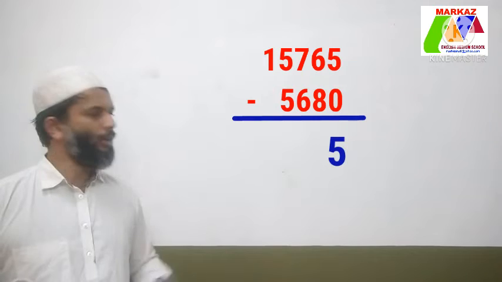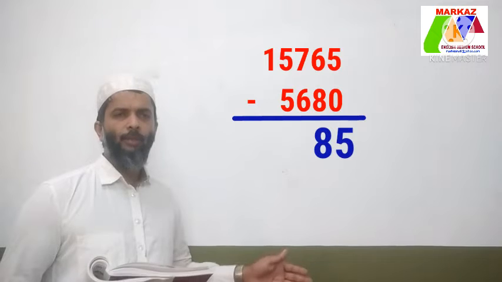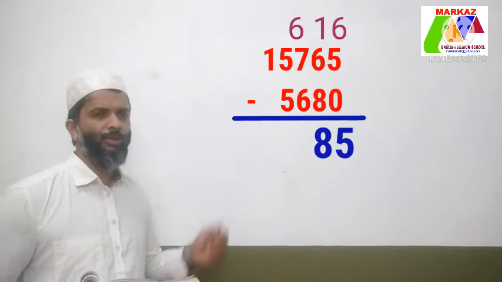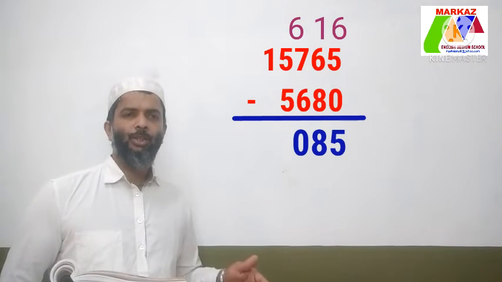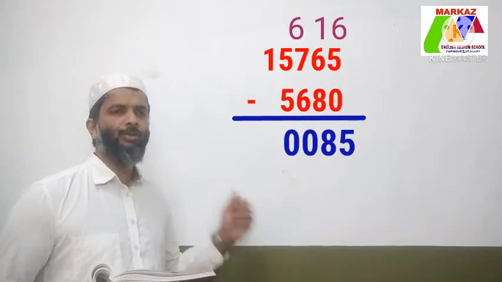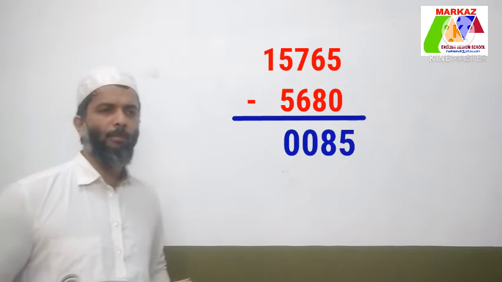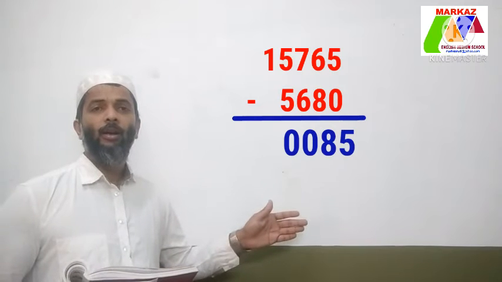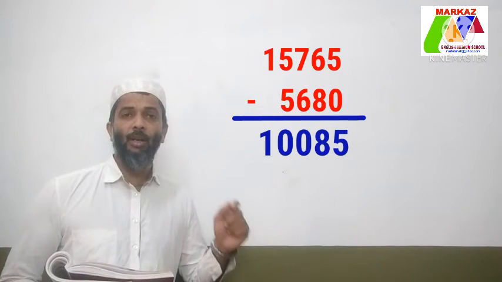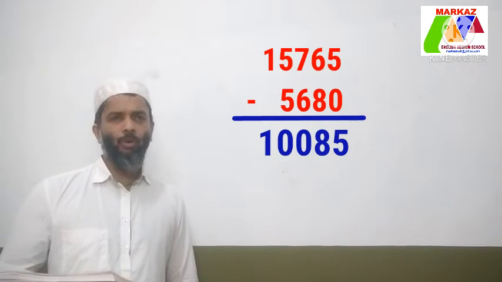5 minus 0 is equal to 5. 6 minus 8, it is not possible. So borrow 1 from the next place. So 16 minus 8 is equal to 8. 6 minus 6 is equal to 0. 5 minus 5 is equal to 0. Last one, the subtrahend is a 4-digit number. Write the 1 under the answer line. Total number of men and women in that village is 10,085.